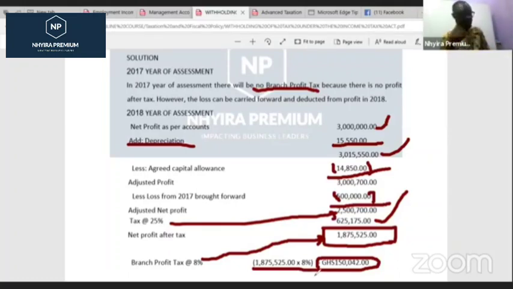So assuming we less the loss, and the loss was not able to even cover all the adjusted profits, that means in the following year we wouldn't have had any profits, because the loss will be carried forward continuously in that case. So that is also how we deal with the withholding tax on branch profits.